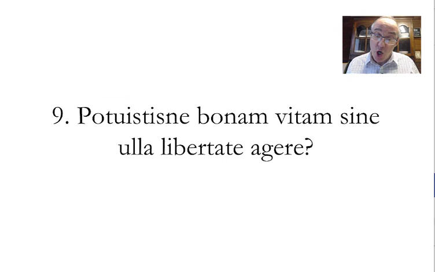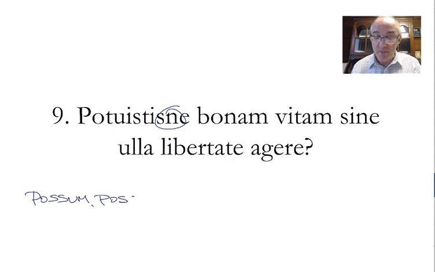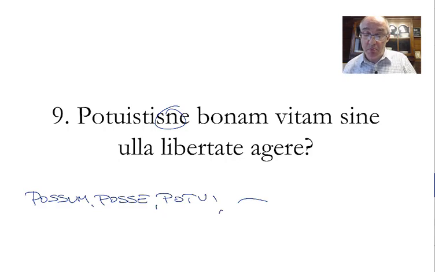Number 9. Potuistisne bonam vitam sine ulla libertate agere. Potuistisne, notice the ne, that's a question. And it is the posum, posse, potui. Have you been able? The second person plural. And the ne indicates a question. Have you been able to do?